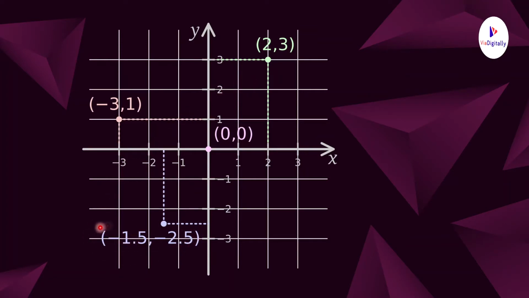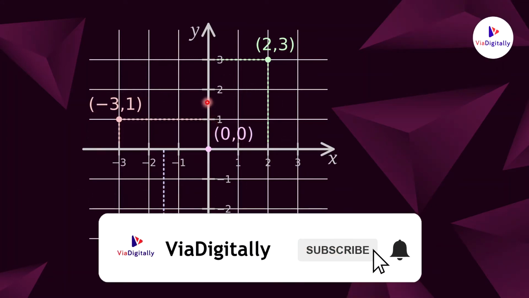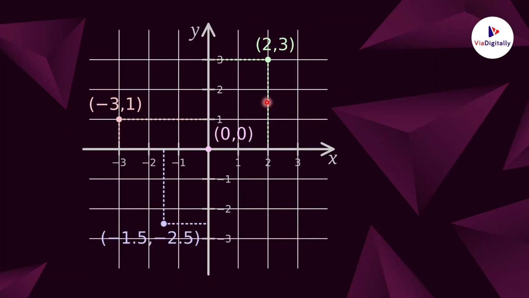In this case, both the coordinates are in negative sign because the x-coordinate is towards left of the y-axis and the y-coordinate is below the x-axis. From this we can understand that any points towards the right of the y-axis are taken as positive coordinates. Any point taken towards left of the y-axis are taken as negative coordinates. Similarly, any points taken above the x-axis are taken as positive coordinates. Any points taken below the x-axis are taken as negative coordinates.